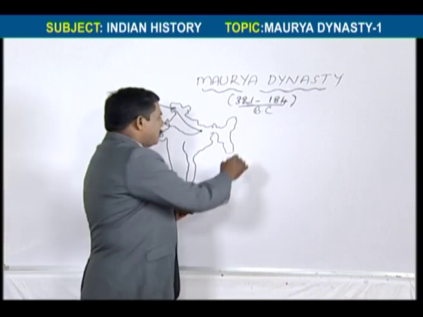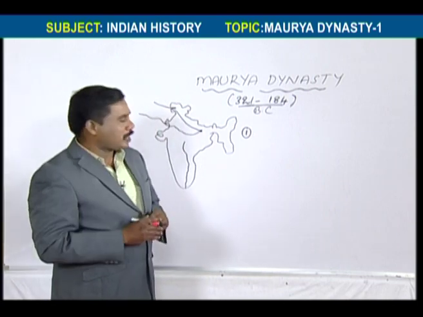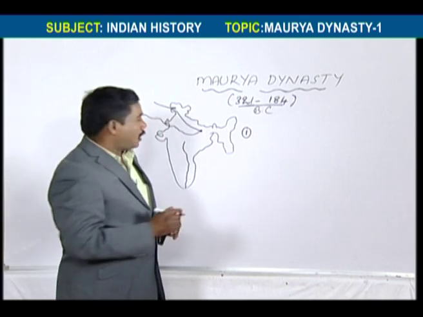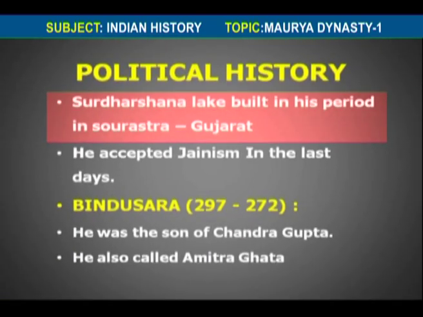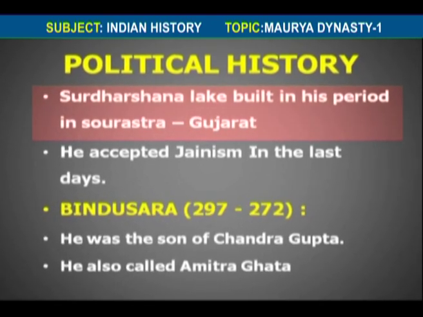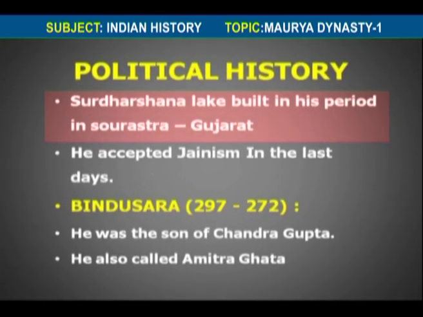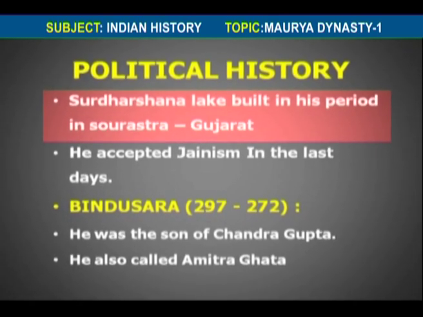And in the period of Chandragupta Maurya, there is an important point we should understand. That is Sudarshana Lake. Sudarshana Lake was built by Pushyagupta.